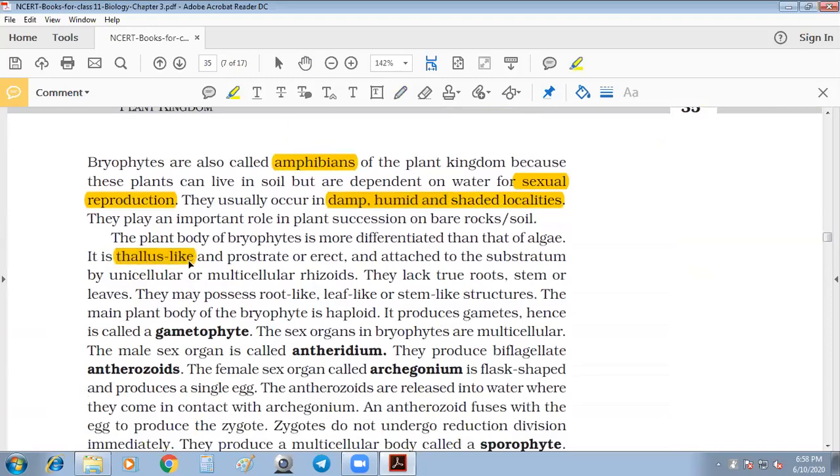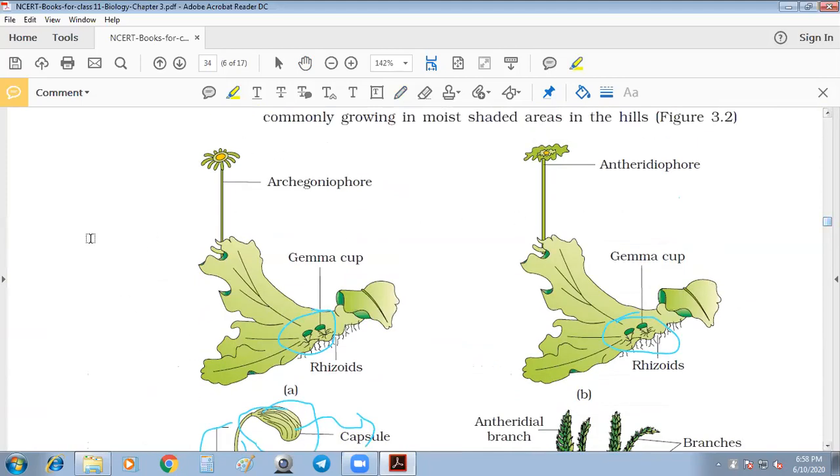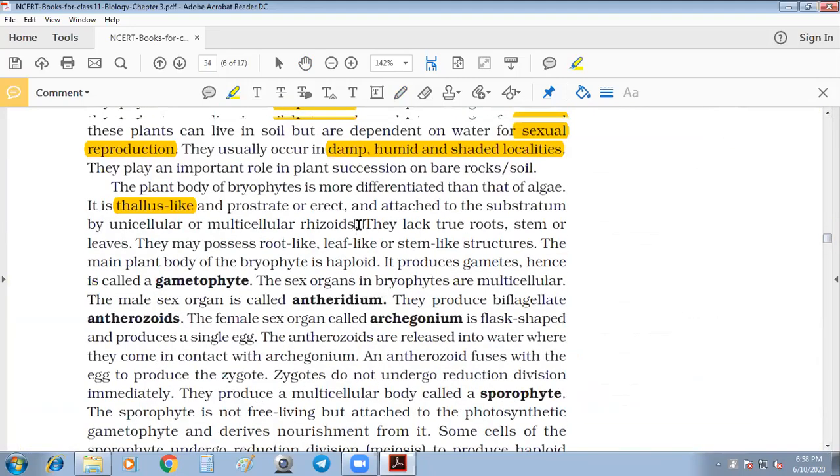If it isn't looking like a thallus, we can say it is like a leaf-like structure. So here, in the case of liverworts, this is the thallus structure. You need to remember it like this only. You need to illustrate it like a diagram, right?